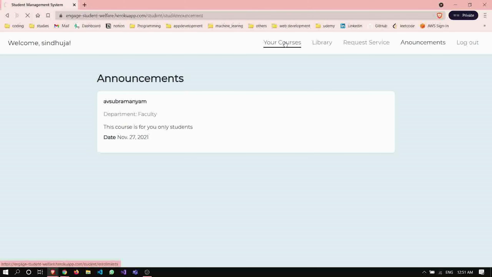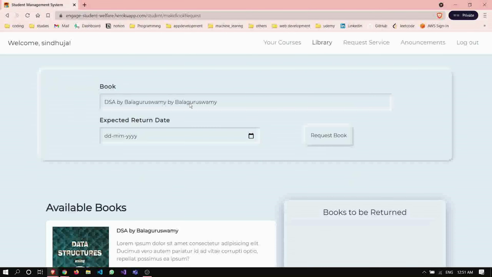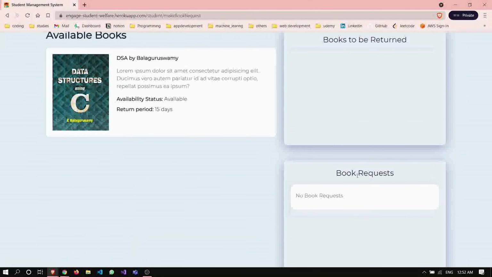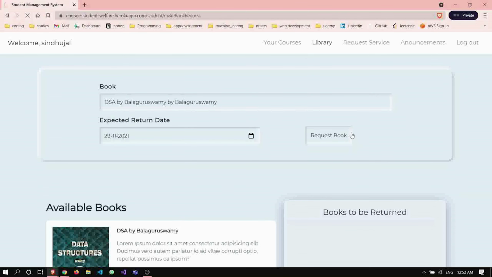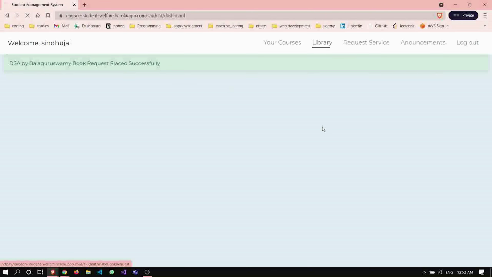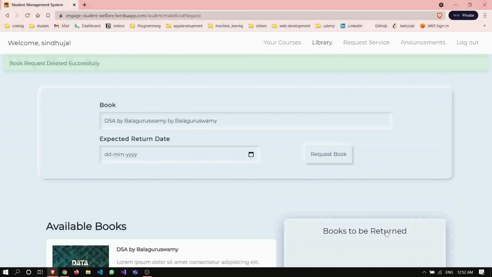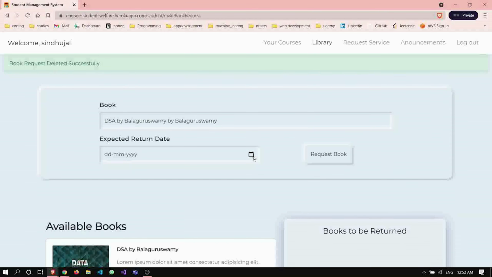We can see the courses taken by the student, and we can request a book from the librarian. Suppose we are having a librarian, and we can see any book requests which are pending. There are no pending requests, and we are requesting the book. After a successful request of the book, we can see the book request. If we don't want to proceed further, we can delete the book request. We deleted the book request, so there is no request made. Let us make it again.